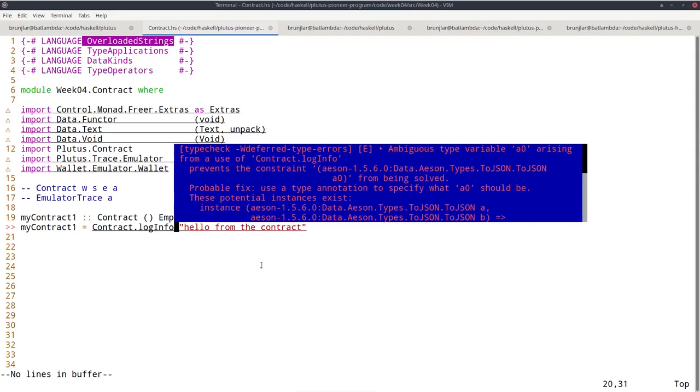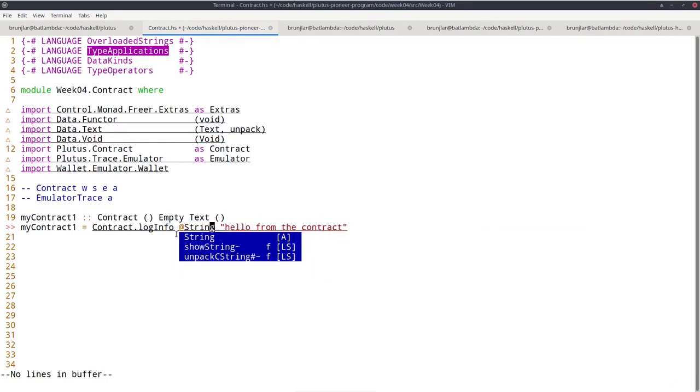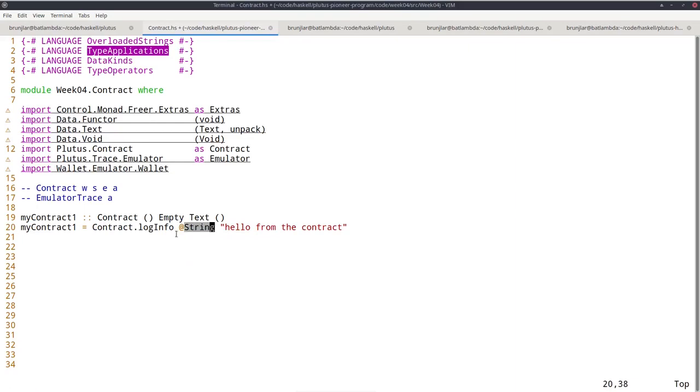In order to disambiguate this, I also added this TypeApplications extension, which allows me to specify for a polymorphic function like logInfo at which type it is used. So logInfo is polymorphic and takes arbitrary serializable types, but I now wanted to use it at String. The syntax that is enabled by TypeApplications is like so: I can use the @ symbol and then the type name. So that means use this logInfo for type String. And then it's clear to the compiler that this literal string is indeed a String.